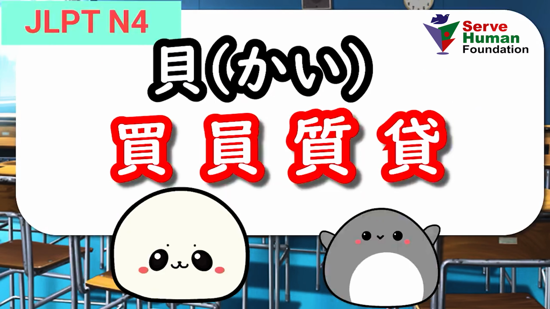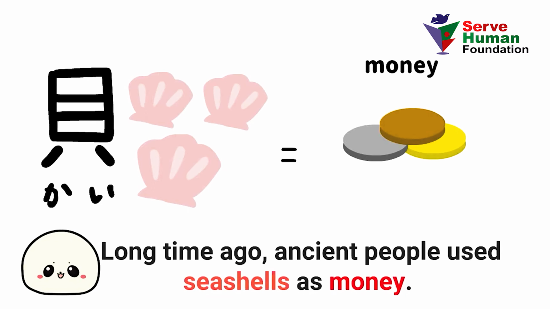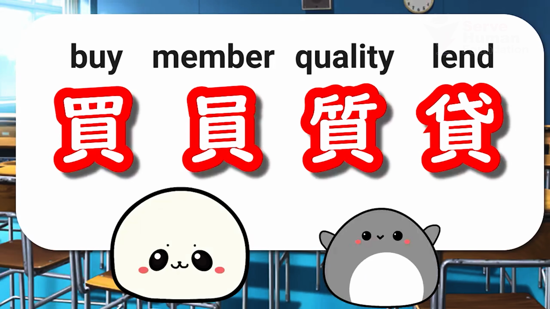Gonna learn these kanjis. These are kanji with kai. Let's learn about kanji kai first. This is kanji kai, meaning seashell. Long time ago, ancient people used the seashell as money. So kai tends to appear in a kanji related to money. Then let's learn these kanjis with kai.